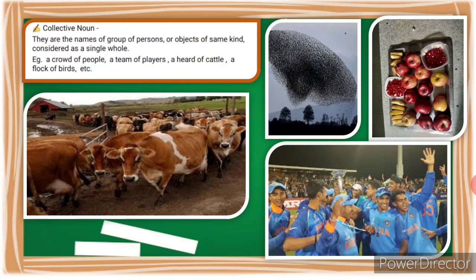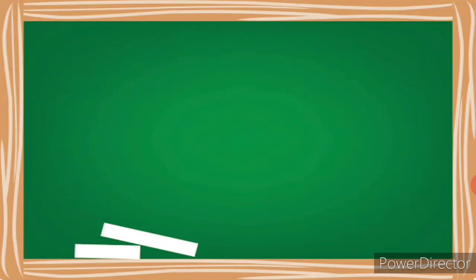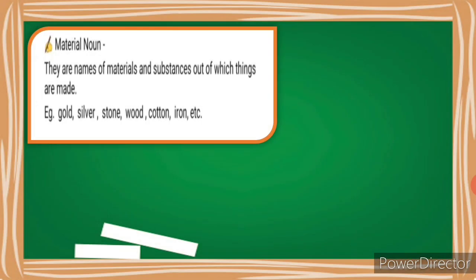Next, collective noun. They are the names of a group of persons or objects of the same kind considered as a single whole. For example, a crowd of people, a team of players, a herd of cattle, a flock of birds, etc. These are examples of collective nouns. Next type of noun, material noun. They are names of materials and substances out of which things are made.